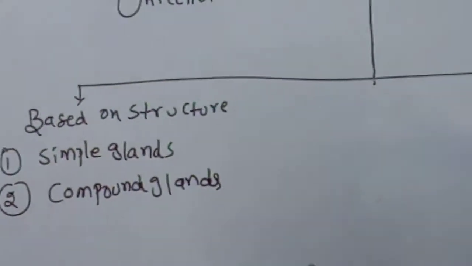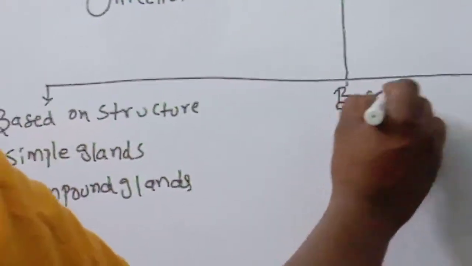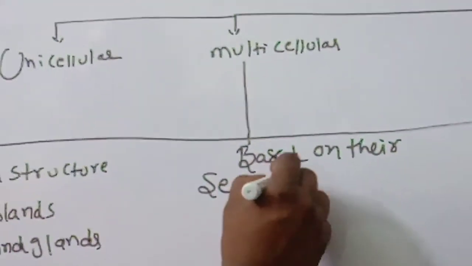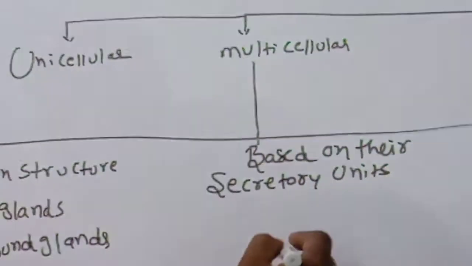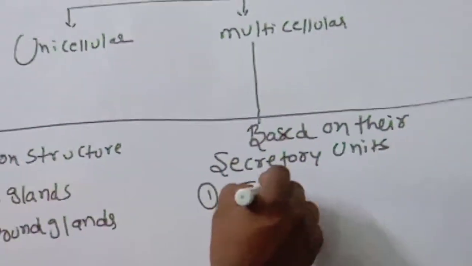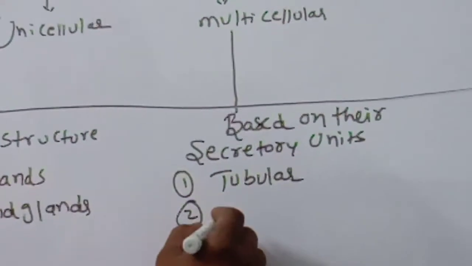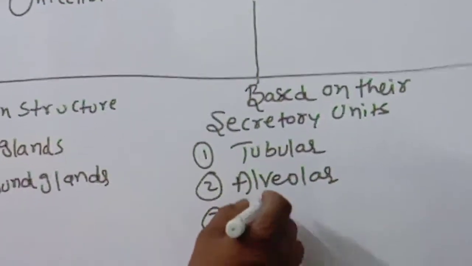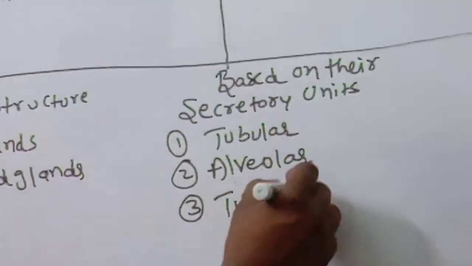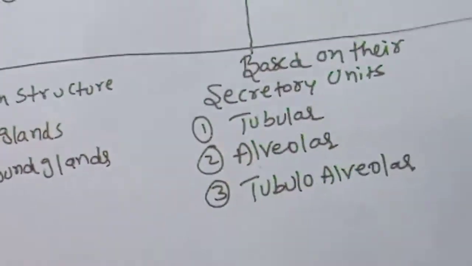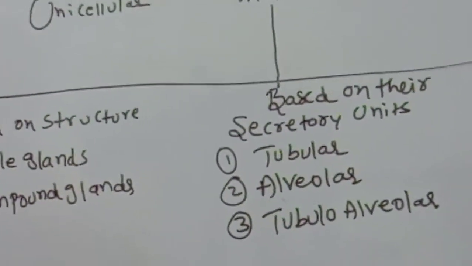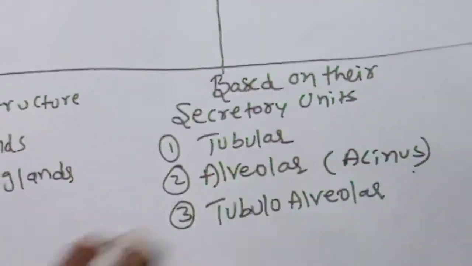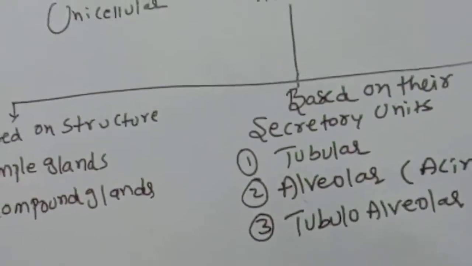Next, based on their secretory units: tubular, alveolar, which is also called acinus, and tubulo-alveolar.